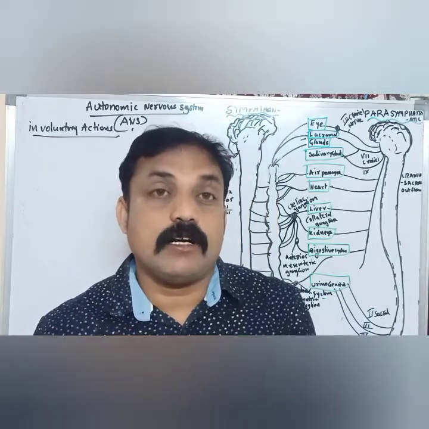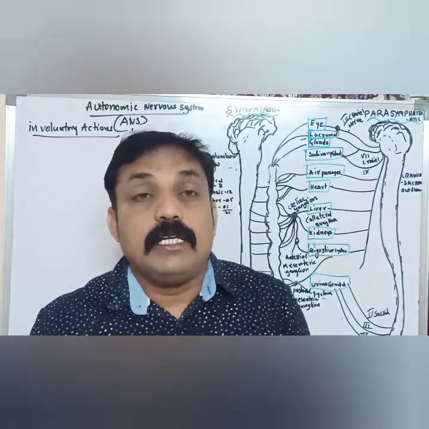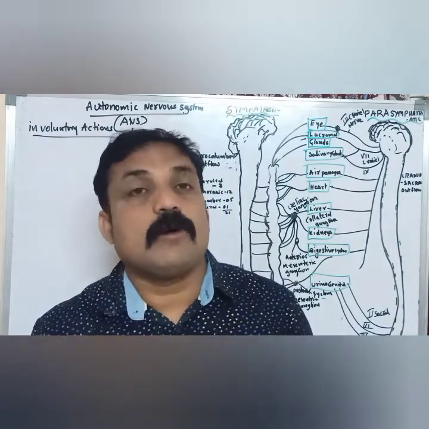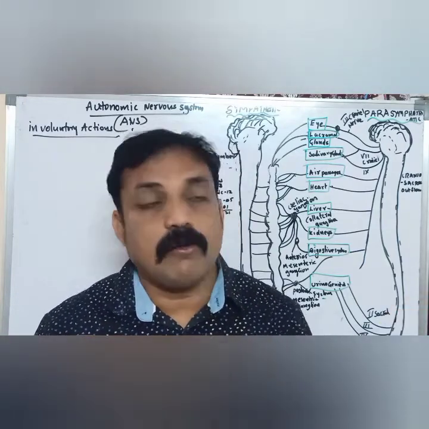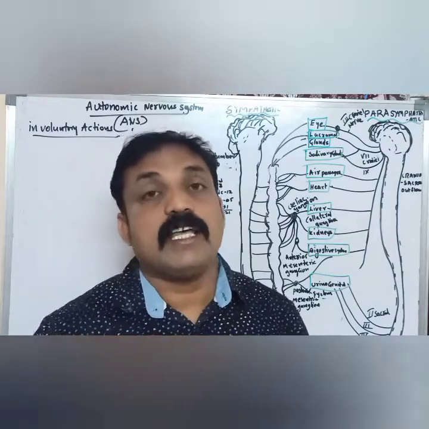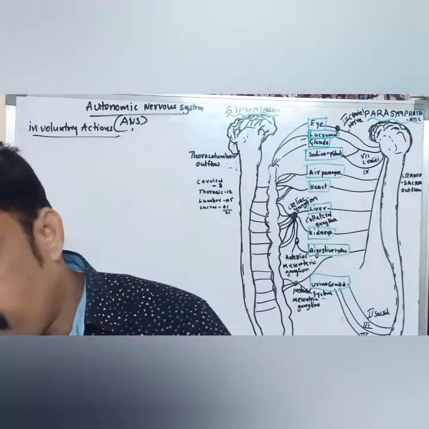These hormones are the cause of what? Increasing the circulatory rate and what? Increasing the heartbeat rate. These are caused by hormones. Without our consciousness, these actions are going on in our body. That is the autonomic nervous system.